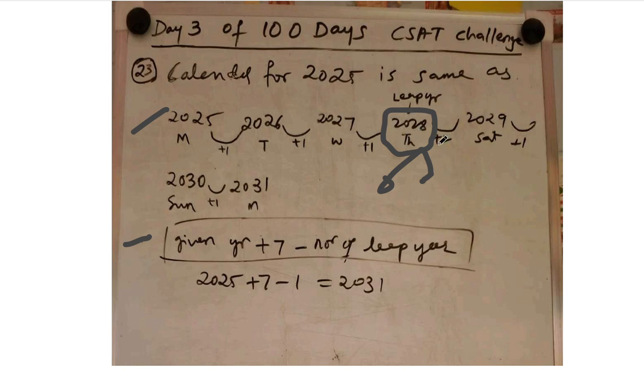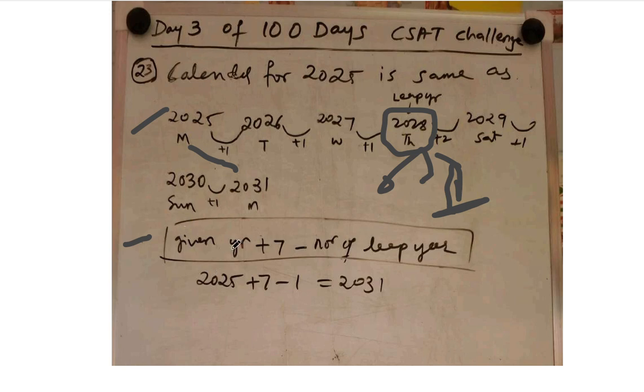When there is a leap year, we add one day extra because we gain a day in February. So we can say in 2029, instead of Friday, Jan 1 will be on Saturday. When it is on Saturday, again 2030 will have it on Sunday, and in 2031 it will be on Monday, which is similar to 2025. So this is a lengthy process. What is the short process?